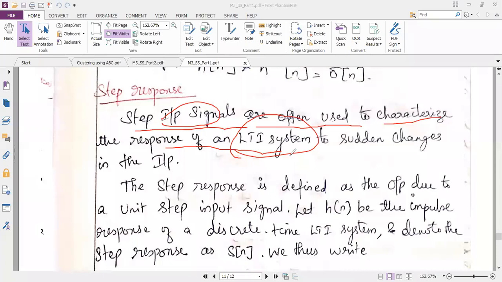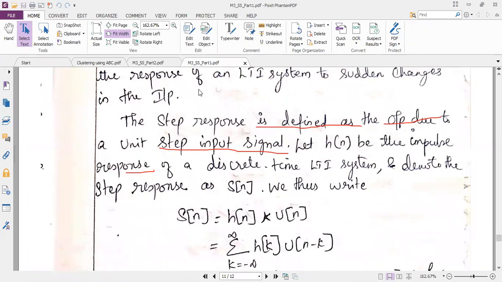To analyze that, I want some reference input signal. That reference input signal is step input signal or unit step signal. So in simple words, they have given as the step response signals are used to characterize the response of the LTI system to the sudden changes in the input. So now we go to the definition, or we just discuss what is step response. Step response is defined as the output due to the unit step input signal. So now I want to write the equation here under this topic.